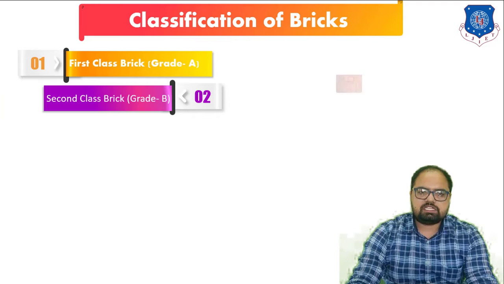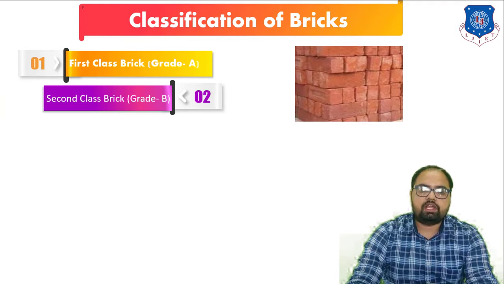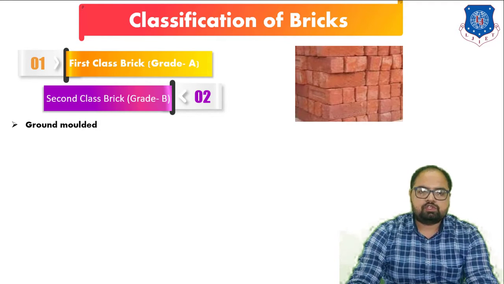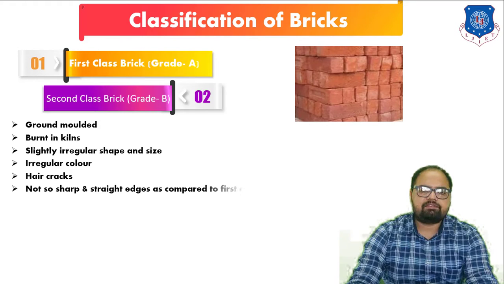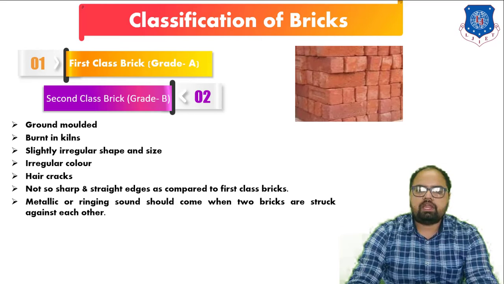The next class is the second class brick, which is also called grade B brick. It is ground molded, burnt in kilns, slightly irregular in shape and size, has irregular color and slight hair cracks, and edges not so sharp and straight as compared to first class bricks. A metallic or ringing sound should come when two bricks are struck against each other.